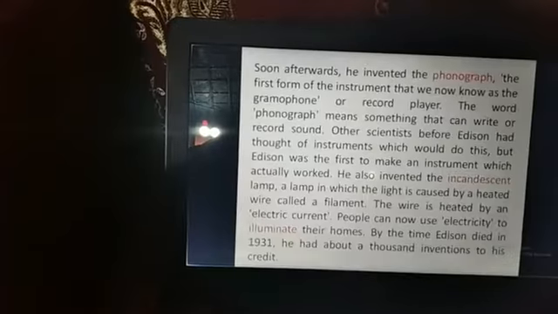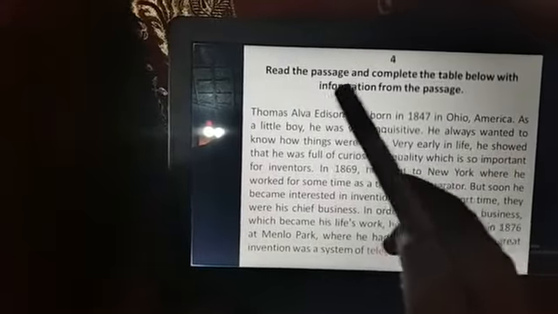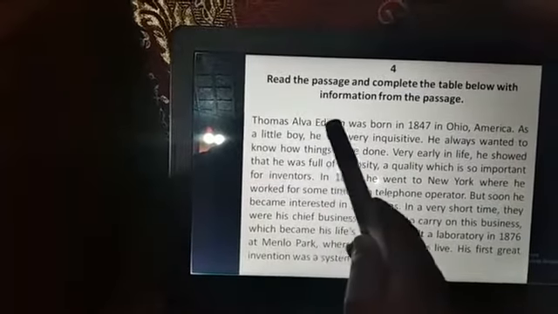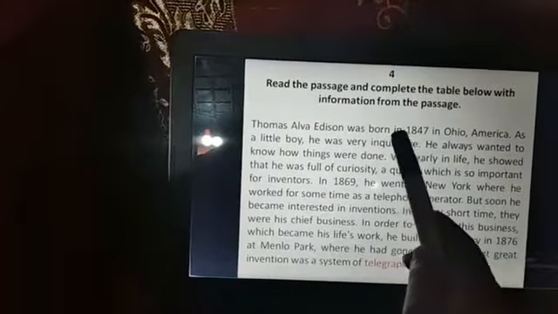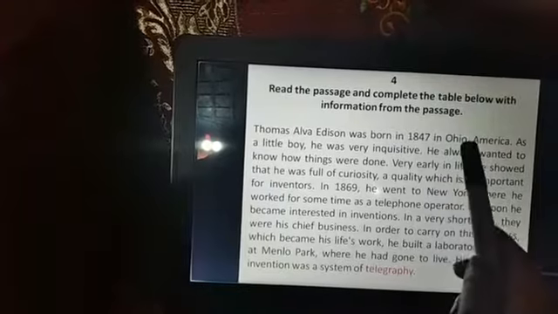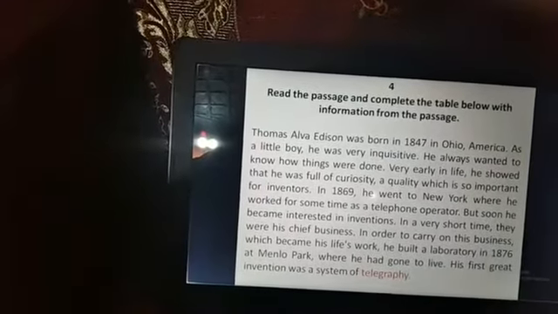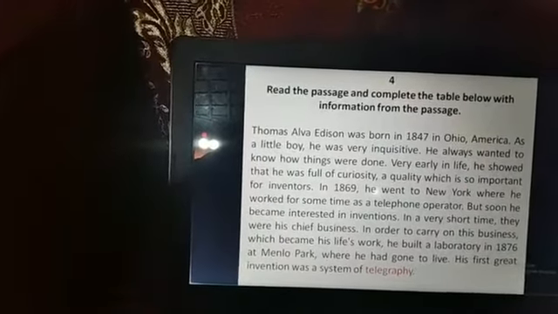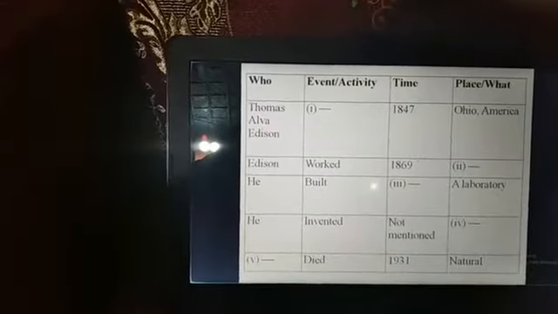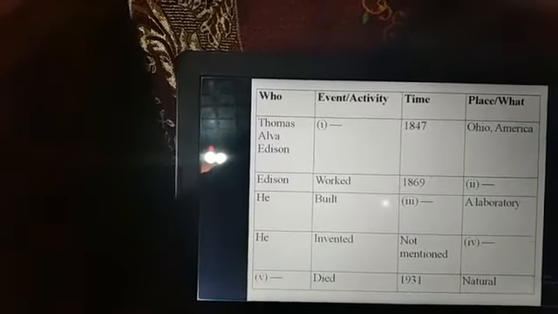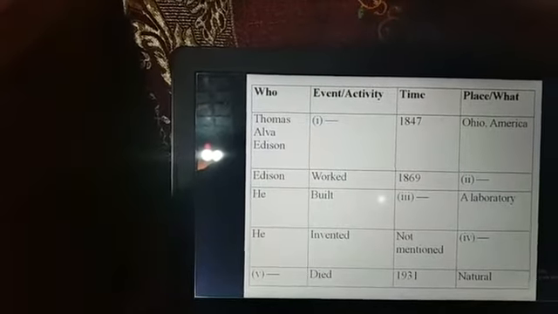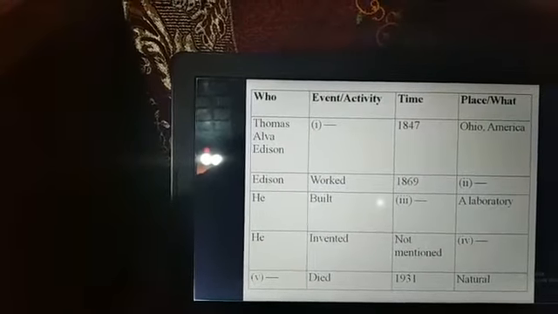Now we are going to the passage again. Here you will find that Thomas Alva Edison was born in 1847 in Ohio, America. That means in 1847 he was born. That is why here, number 1, you have to write was born.